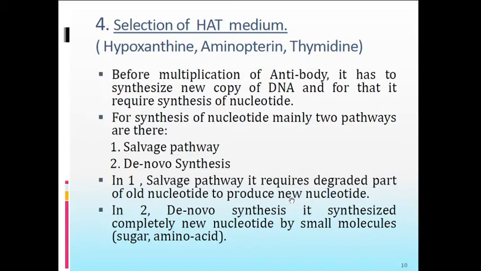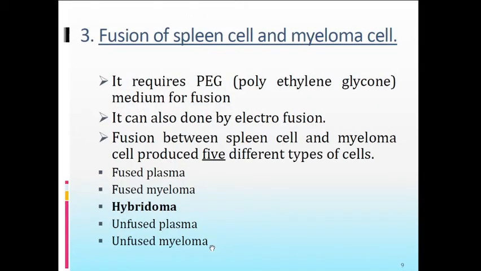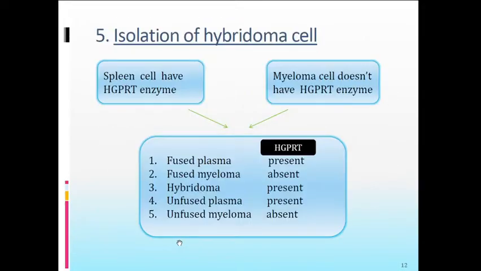Now a total of 5 different types of cells are available to us. In which cells should that enzyme be present? After fusion, 5 types of cells are produced. The fused plasma cell is nothing but two lymphocyte cells fusing, so this enzyme should be present in it. Then there is the fused myeloma cell, both myeloma cells. In the myeloma cell this enzyme is not present, so the myeloma cell cannot use hypoxanthine and thymidine as precursors and cannot carry out nucleotide synthesis by the salvage pathway.